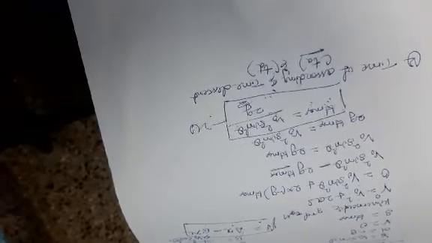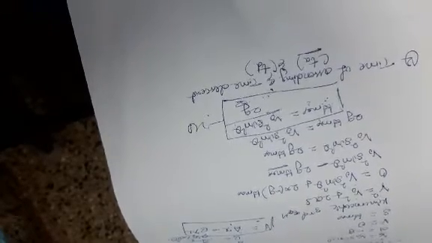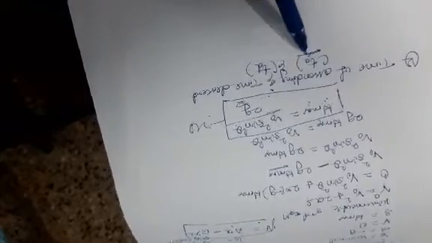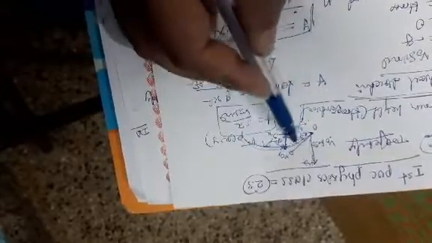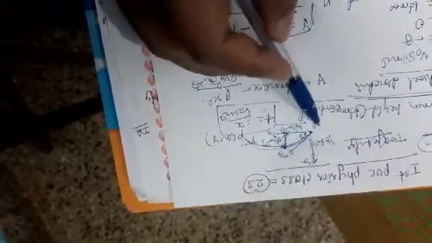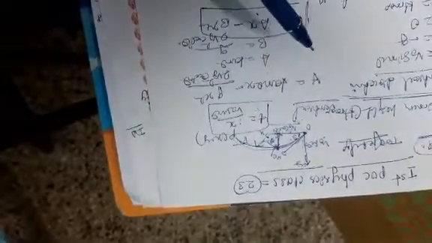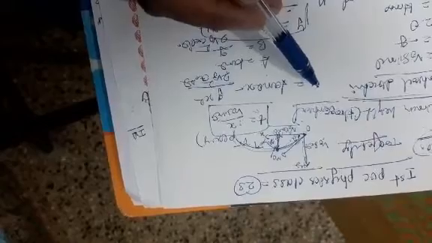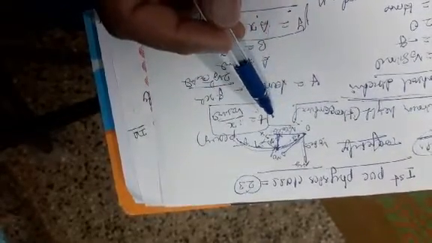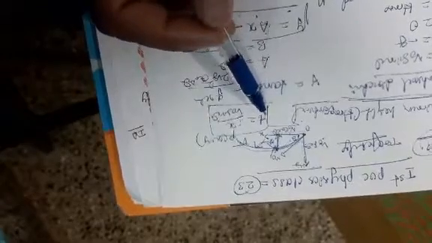The time of ascent means the time taken by the projectile. See in this diagram, what is the time taken from this position to the final position at the maximum height? The time taken by the projectile to reach the maximum height is called time of ascent.